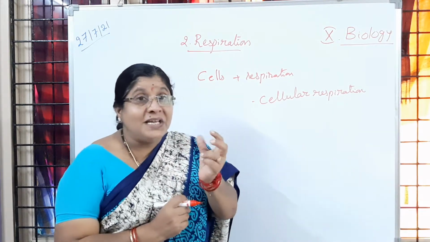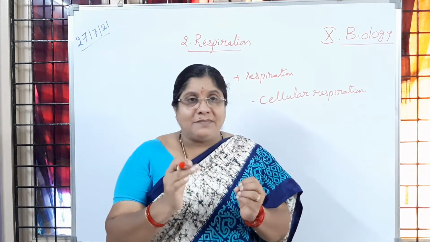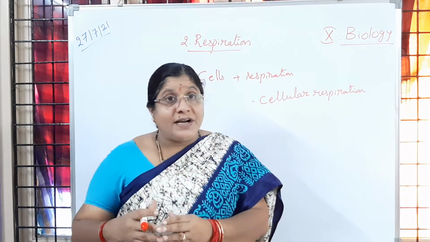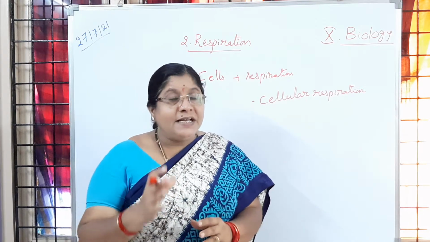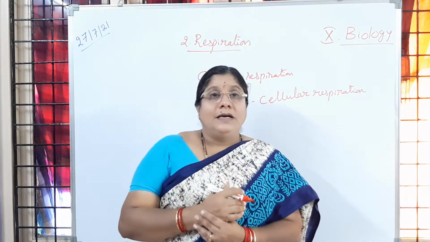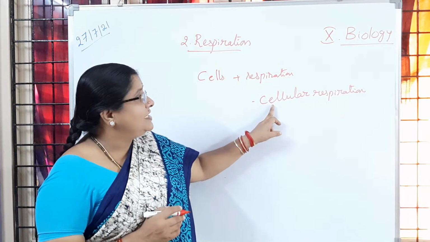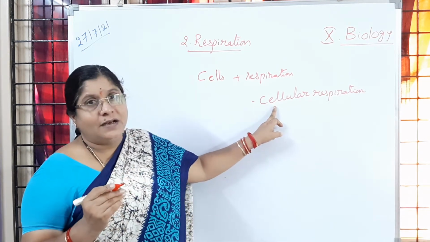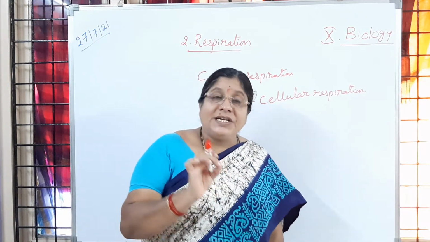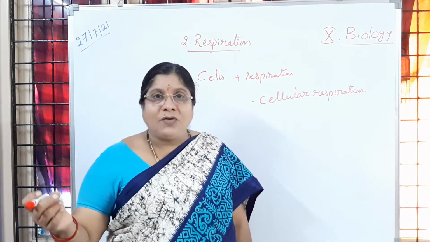So the chemical bonding, strong bonding, is present between carbon, hydrogen and oxygen atoms. Unless they are broken down, the heat energy is not released. Have you followed? So in which process is that heat energy released? It is released in the respiration process. Where? In the cells. So that's why it is called cellular respiration. Have you followed? So that breaking down of glucose or oxidation of glucose releases heat energy along with carbon dioxide and water vapor.